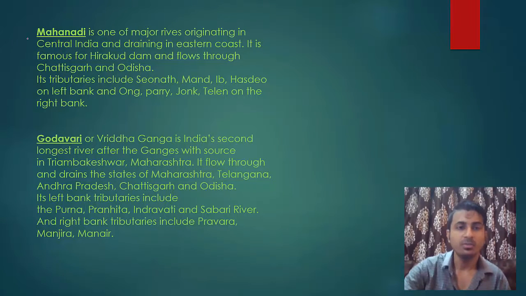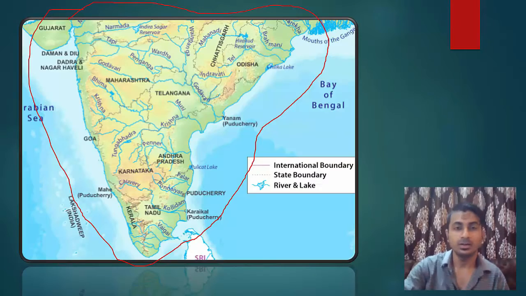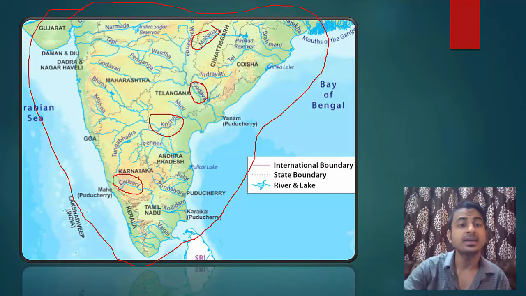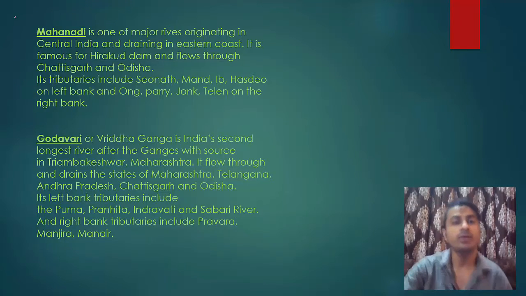Okay. So now Mahanadi. See, on the eastern coast we have got 4 major rivers. So I am telling you Mahanadi, Godavari, Krishna and Kaveri. This is Kaveri. It arises from Brahmagiri hills in Karnataka, from a lake, and it flows through Tamil Nadu. So you have to remember these 4 major rivers which flow into Bay of Bengal: Mahanadi, Godavari, Krishna and Kaveri. So now we will read about it.